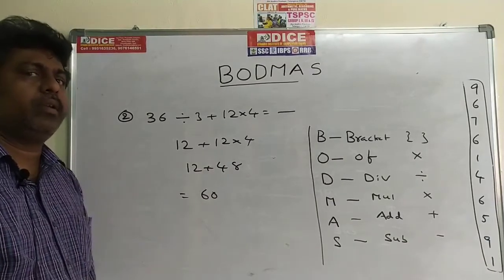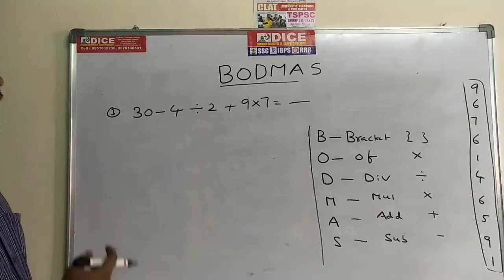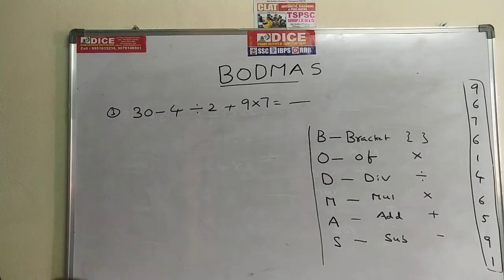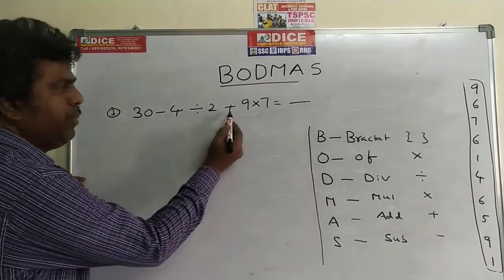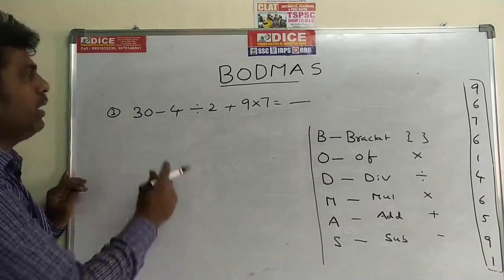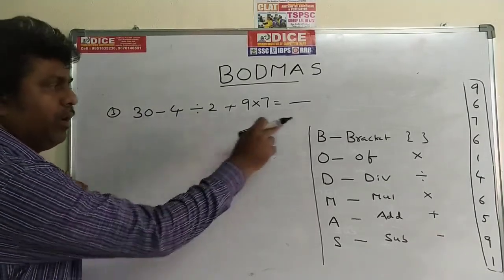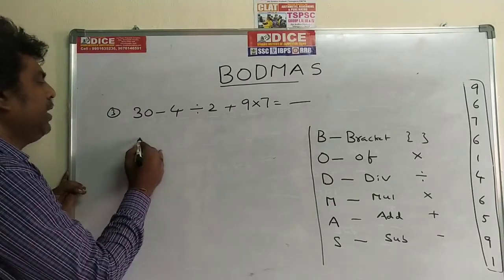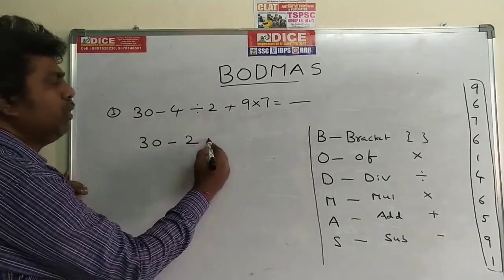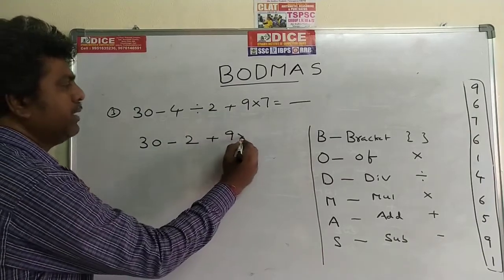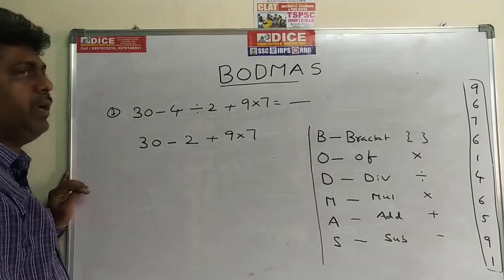Now go for the third problem. In the third problem, the operators are minus, division, plus, into. According to this condition, we have to give priority to division only. Top priority division. So in the first step, 4 divided by 2, the value is 2, and the remaining stays as is: 30 minus 2 plus 9 into 7. This is the first step, division.